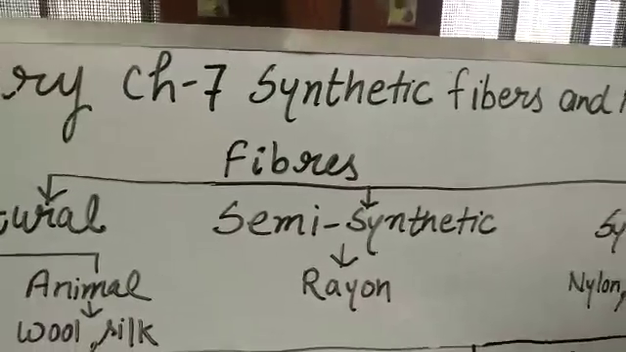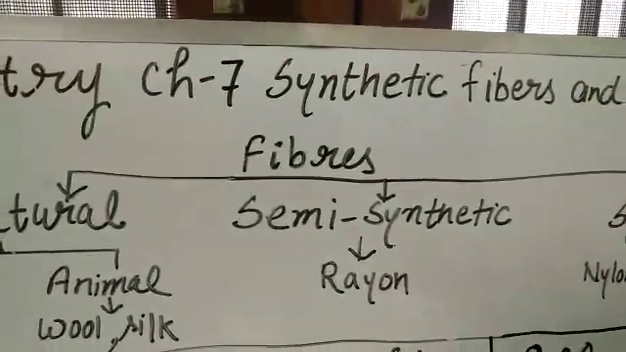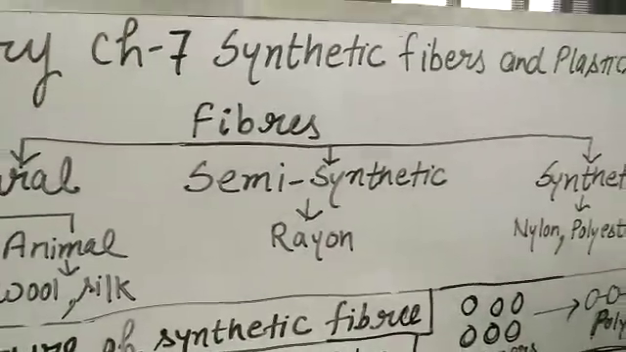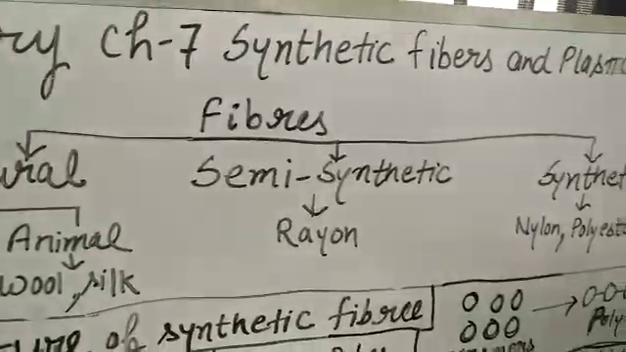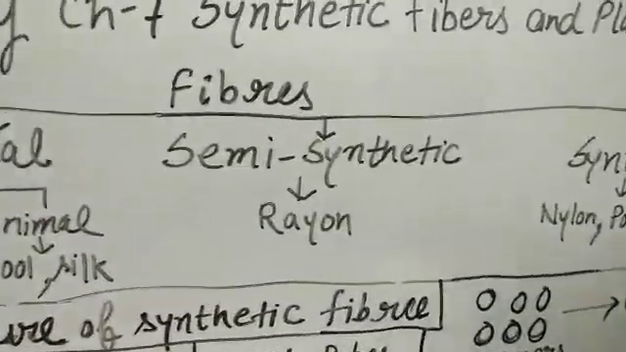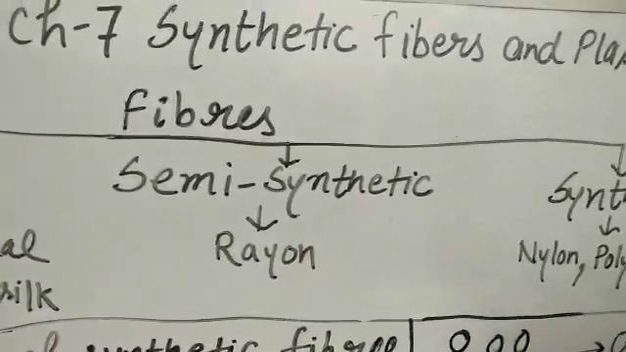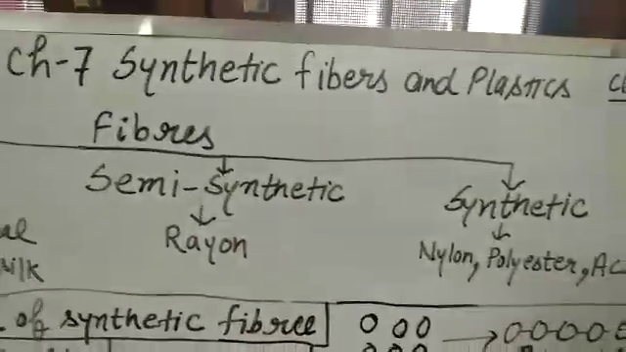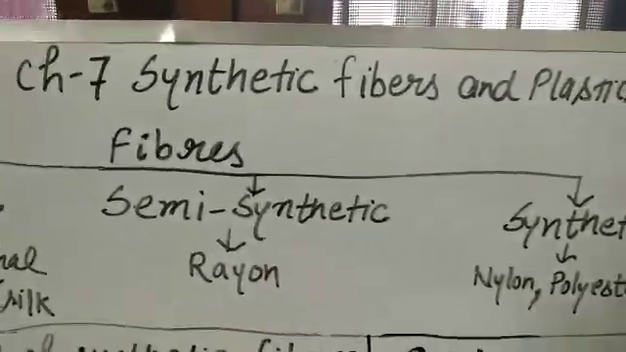Synthetic fibers are fibers prepared chemically in industries or factories. Natural fibers are made from plant and animal products, but synthetic fibers are made from petroleum products or cellulose, etc. So we will study the synthetic fibers.